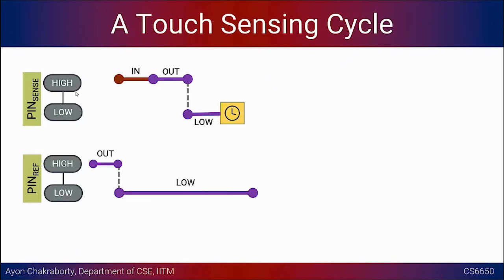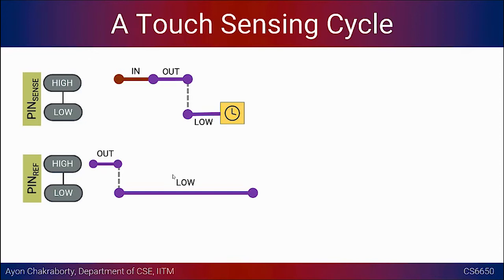At the same time, during all these operations we are also going to configure pin ref as low, because we don't want any unwanted charge to flow from pin ref towards pin sense. For all this time, while we discharge pin sense, we also want to make sure that pin ref is kept at low. If you don't keep it at low, there will be some charge that will always try to flow.